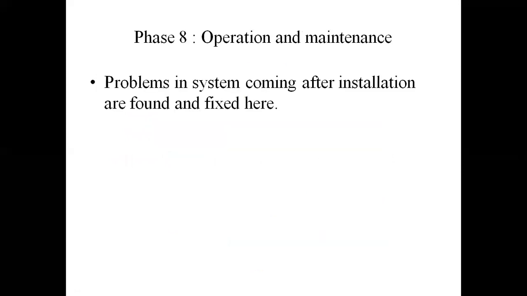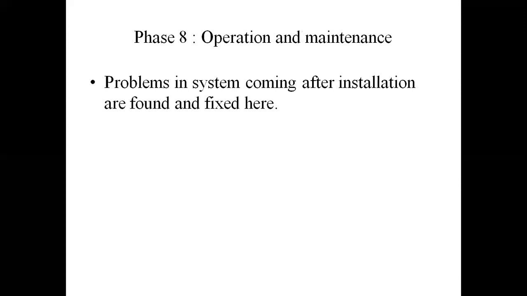In this phase, we are going to fix all the problems if they occur after installation. Now, after installation, the system is usually sent out. It gets out from your developing environment to the customer's environment. Say, for example, you have built and made ready a billing system, you have tested it and you have installed it in the environment of the customer.